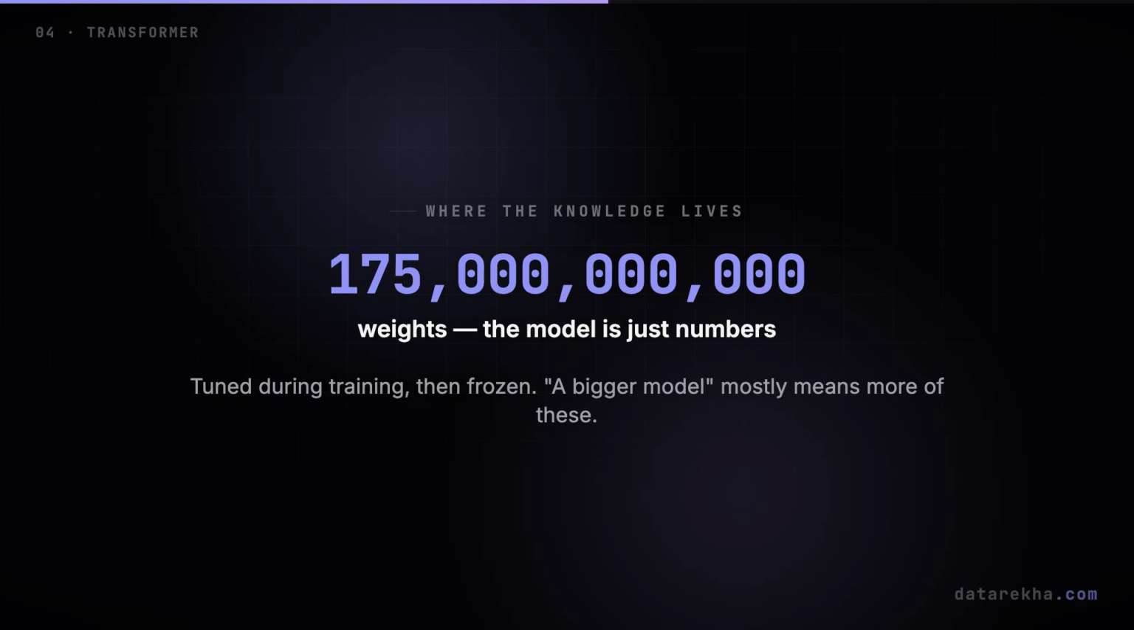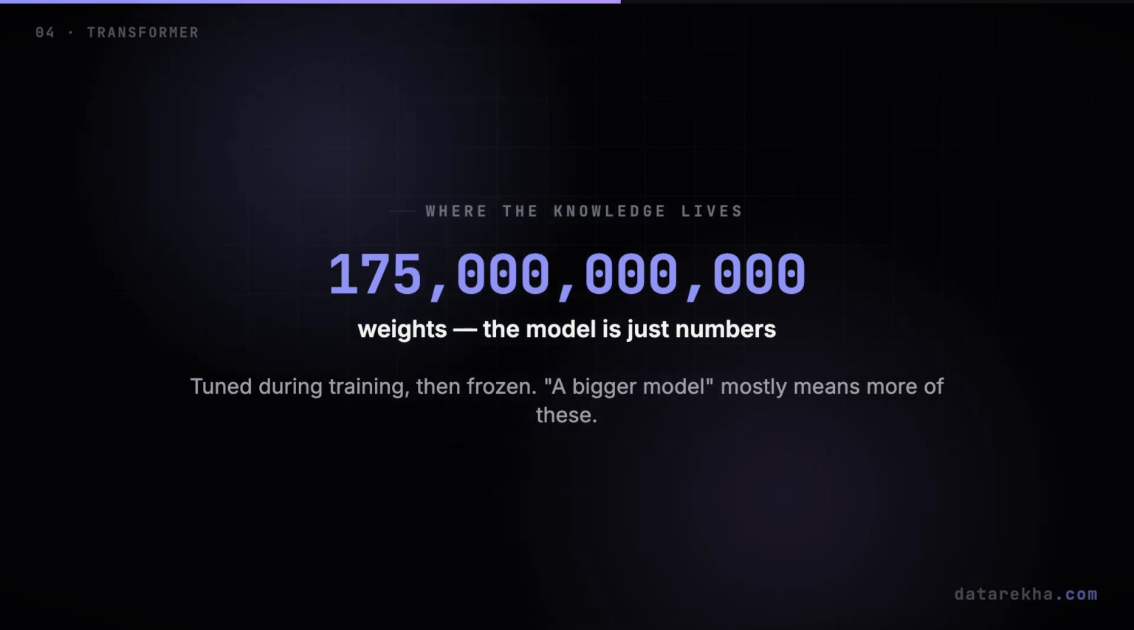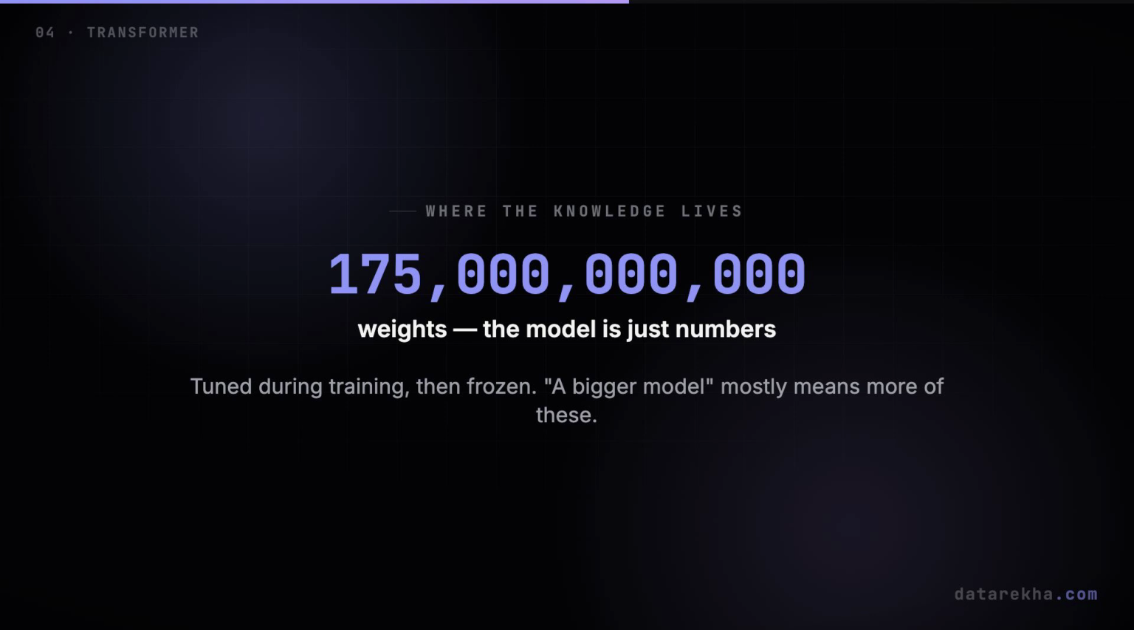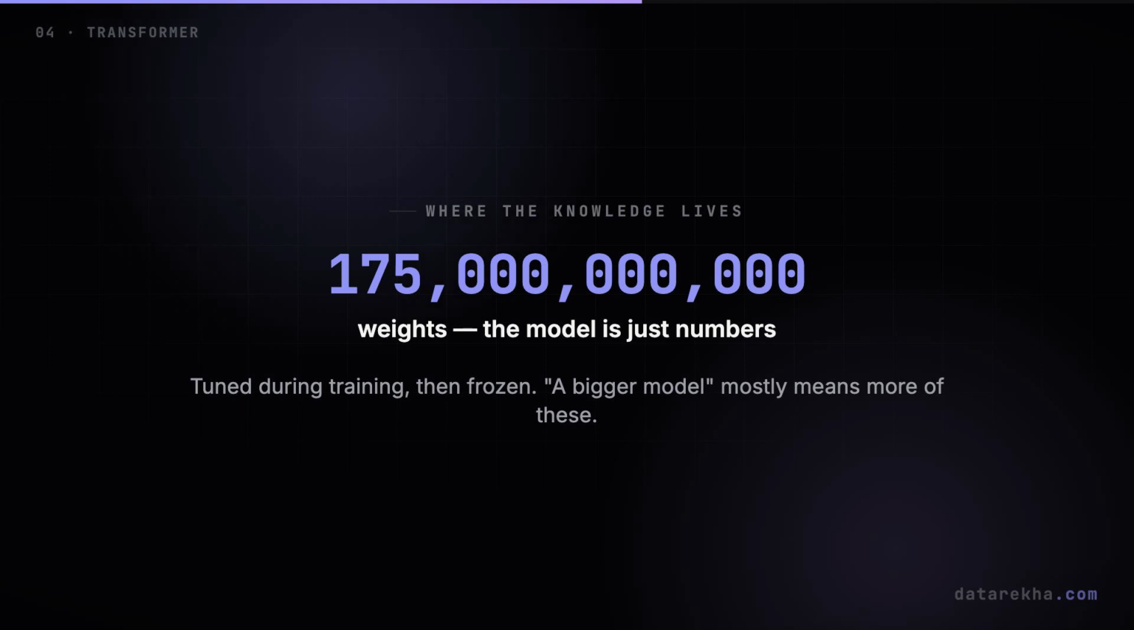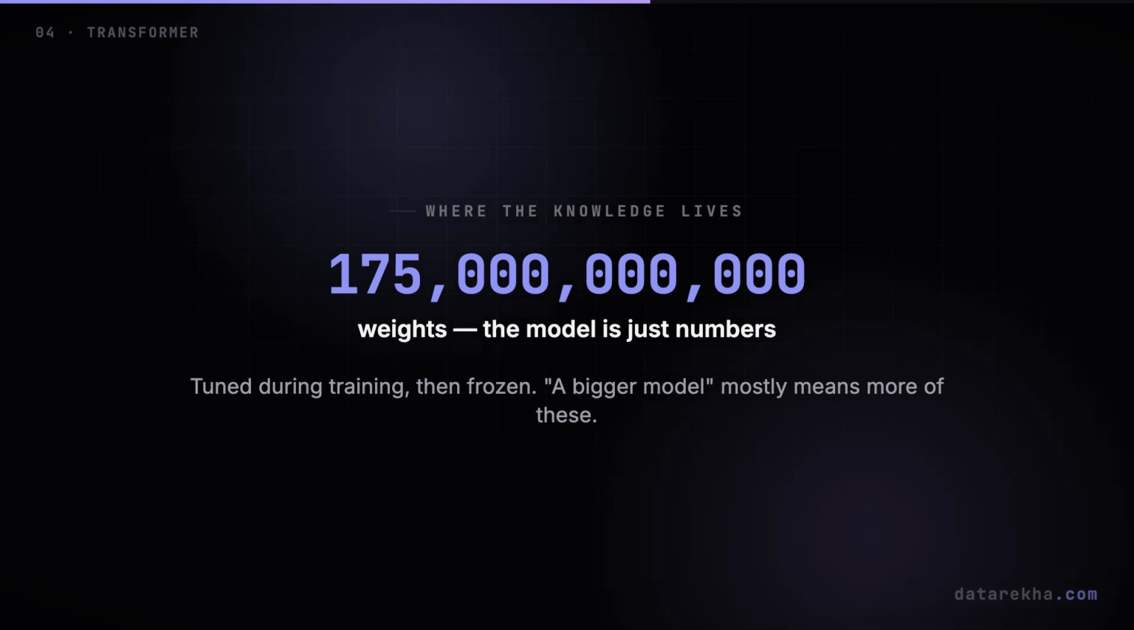Every layer is really just a giant grid of numbers. And those numbers are the model. GPT-3 had 175 billion of them. They get tuned during training and then frozen. So when people say a model is bigger, this is mostly what they mean: more weights and more room to soak up patterns.